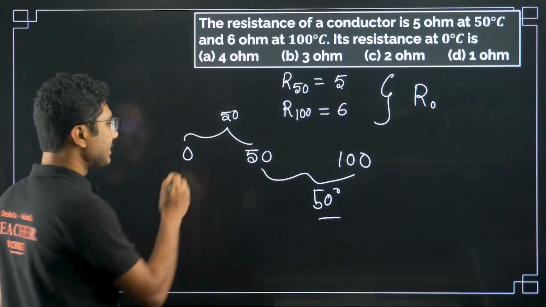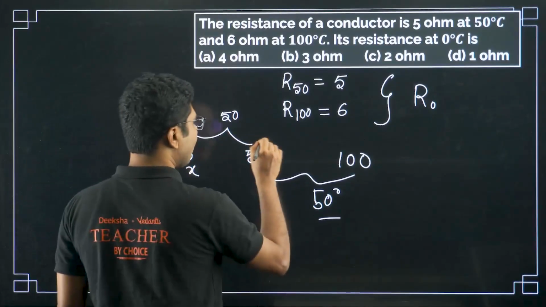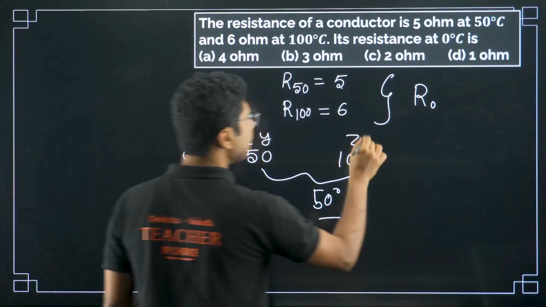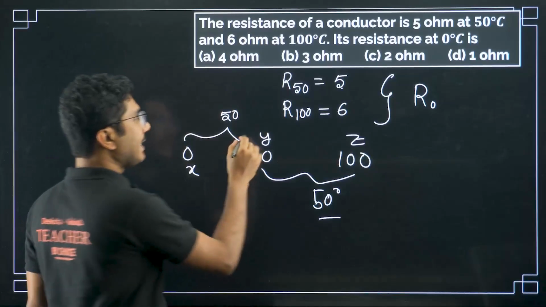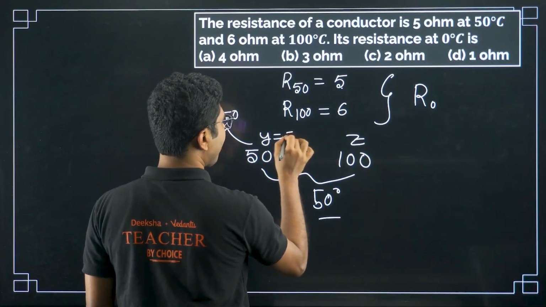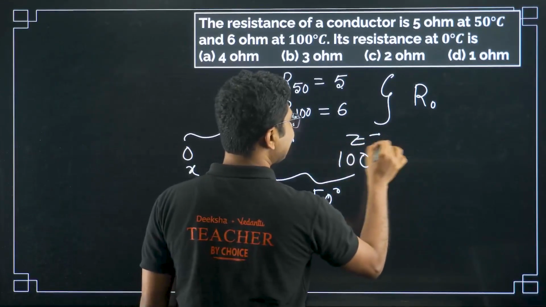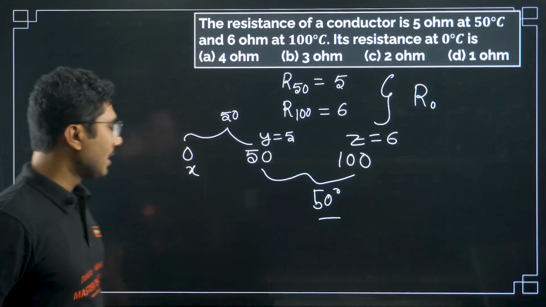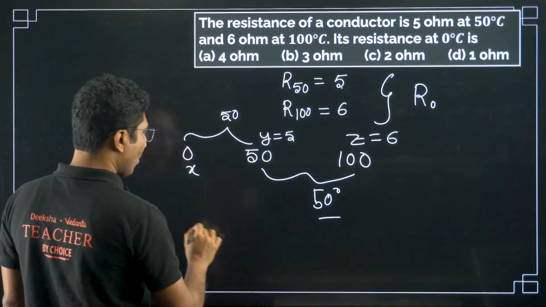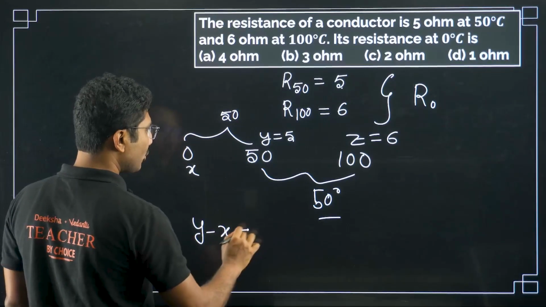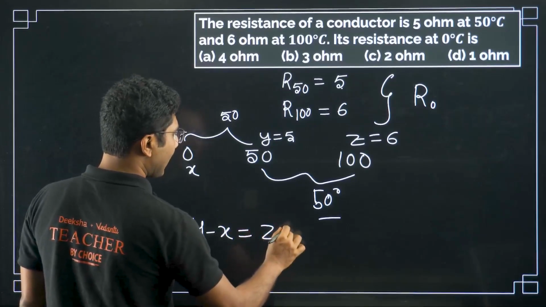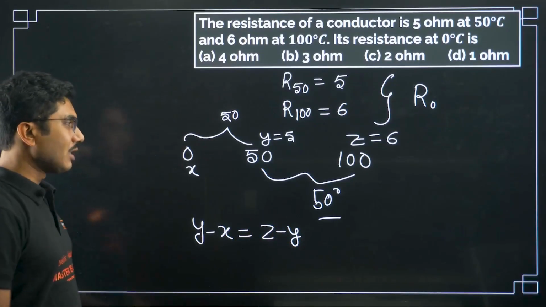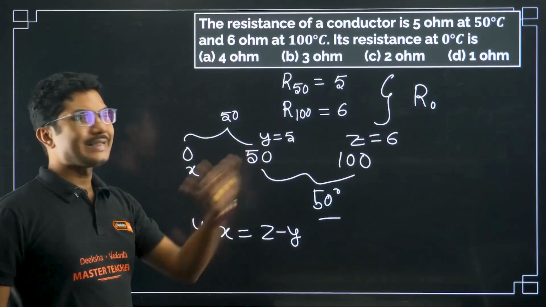So suppose this is X, this is Y, this is Z, the resistances. What is Y? Y equals 5. And what is Z? Z equals 6. Now what I am trying to say is that Y minus X should be equal to Z minus Y. Why so? Because the temperature gap is the same.